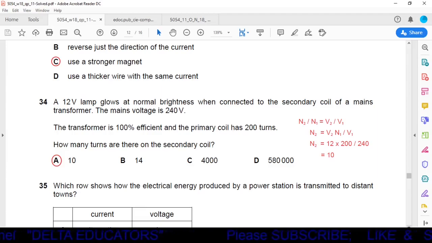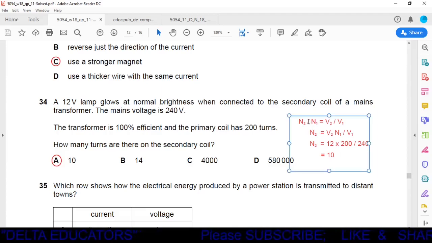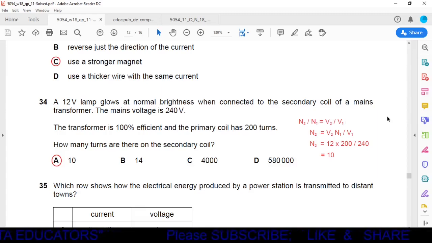Okay, the topic is related to the transformer, and in the topic of transformer we have studied that the ratio of secondary turns over primary turns is equal to voltage in the secondary divided by voltage in the primary. Now we have to calculate the number of turns in the secondary. It means we have to calculate N2. Now N1 is the number of turns in the primary coil, and it is given as 200.